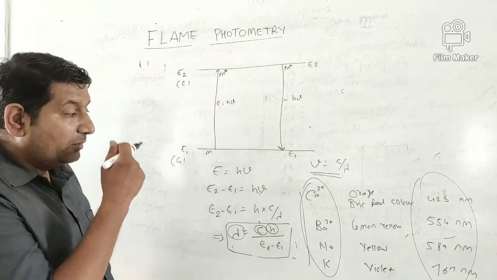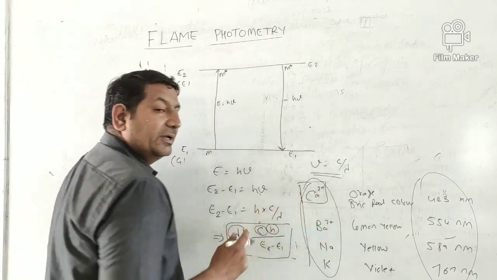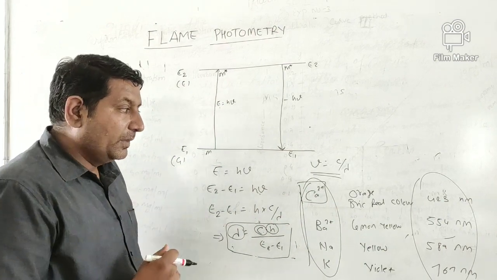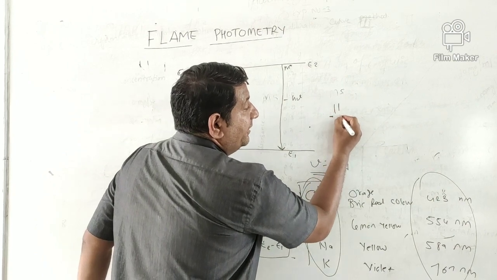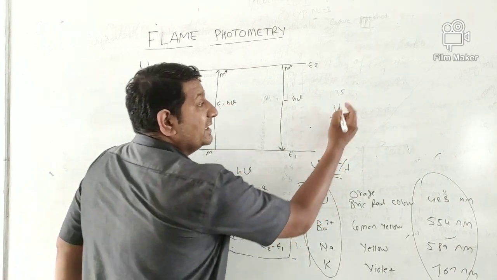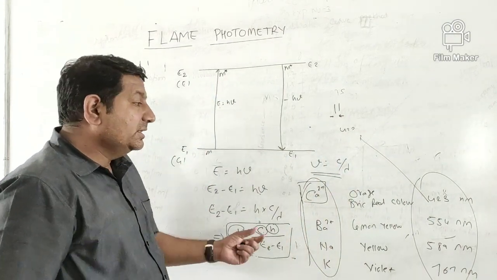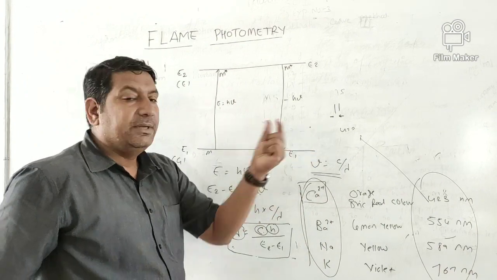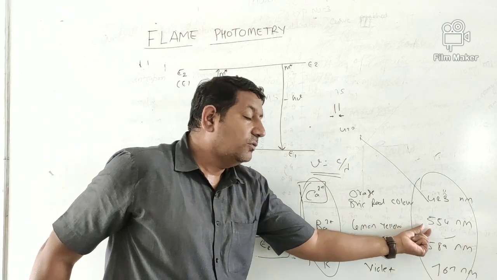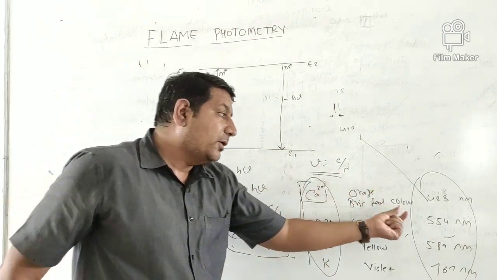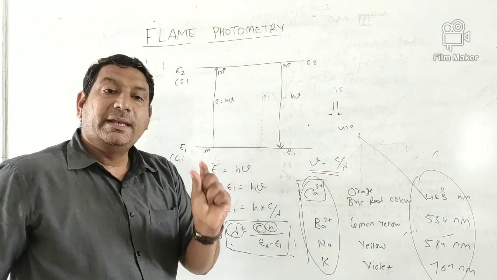What happens exactly in a flame photometer? In a flame photometer, when we want to analyze calcium, for example calcium chloride salt, we adjust the slit, which is the window of the flame photometer, to this range, that is 423 nanometer, and only radiations associated with the calcium ion will be emitted. Similarly, when we analyze barium, we adjust the slit to 554 nanometer. Only this particular wavelength of 554 nanometer will come from the slit, and it analyzes only barium.